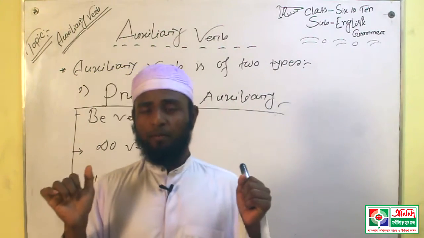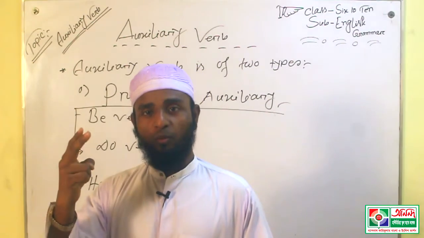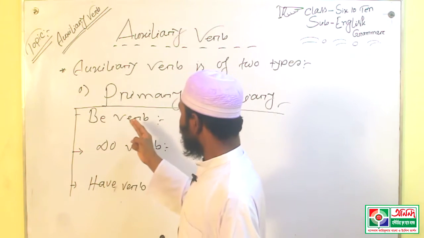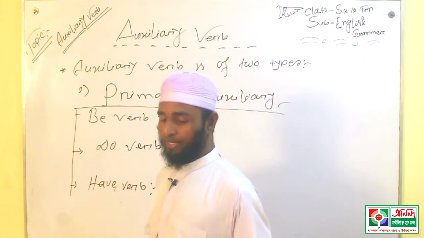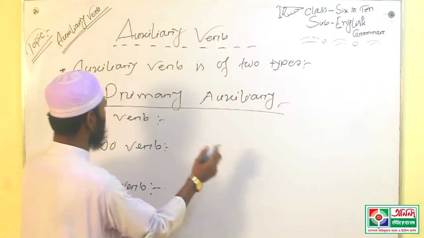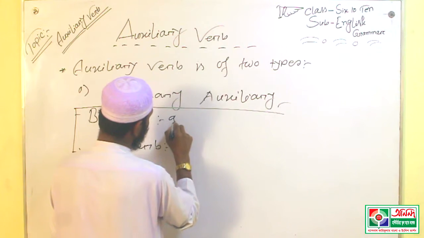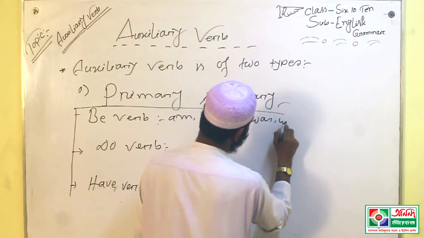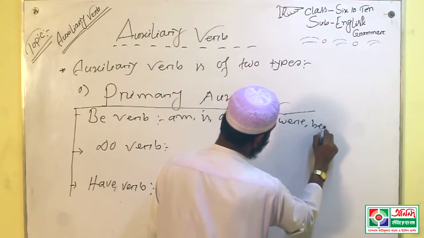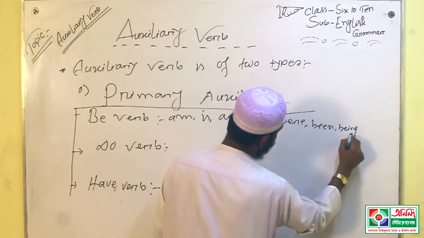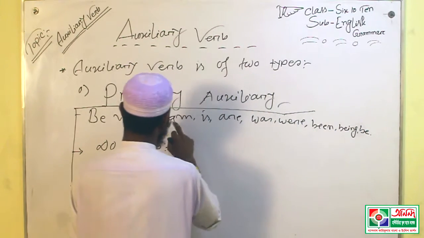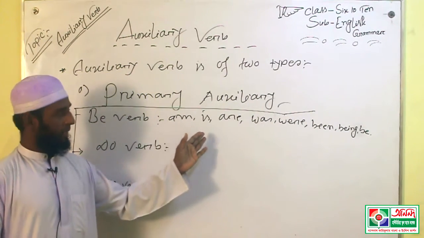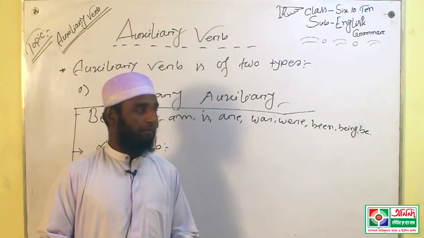That means auxiliary verb, first of all, has two types: primary auxiliary and modal auxiliary. Again, primary auxiliary verb is of three types, such as be verb, do verb, and have verb. What are the be verbs? I am writing: am, is, are, was, were, been, being, and be. One, two, three, four, five, six, seven, and eight. This is be verb.